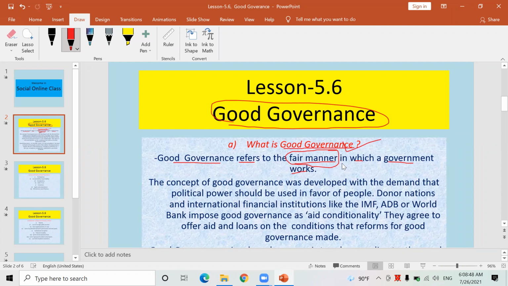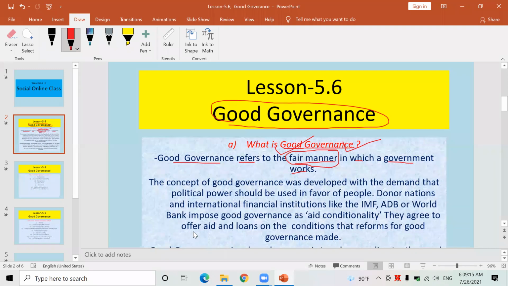The fair working manner of any government to provide the state facilities to the citizens in their respective country is known as good governance. Therefore, simply keep in mind, the fair working manner of any government of any nation is known as good governance.